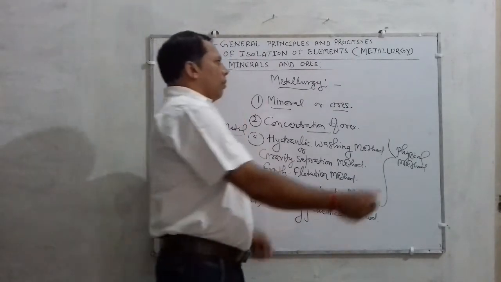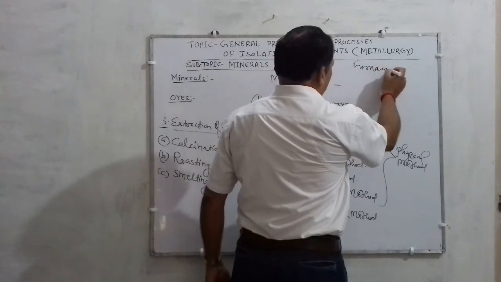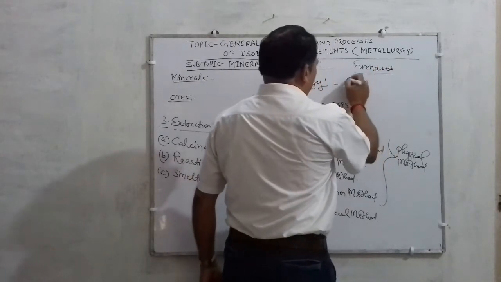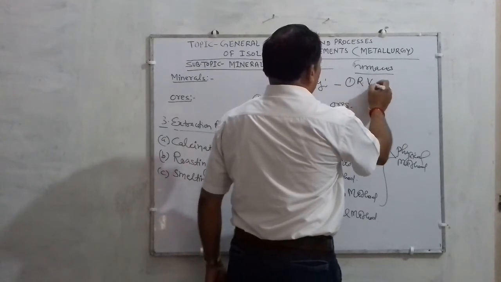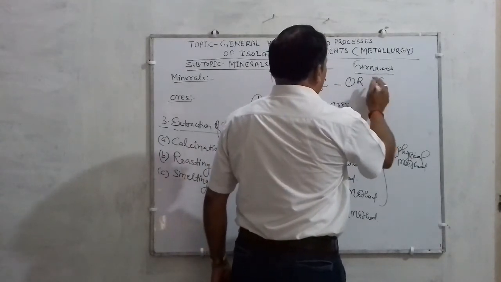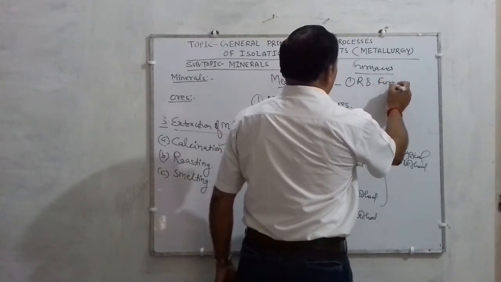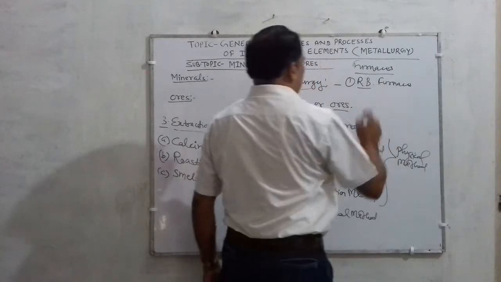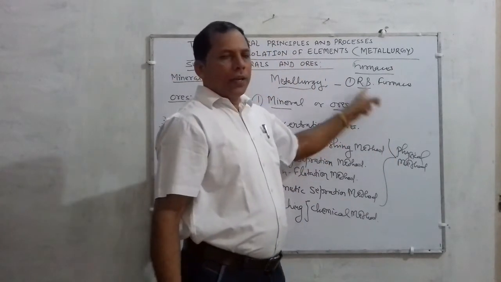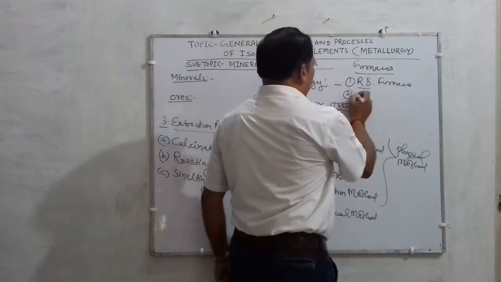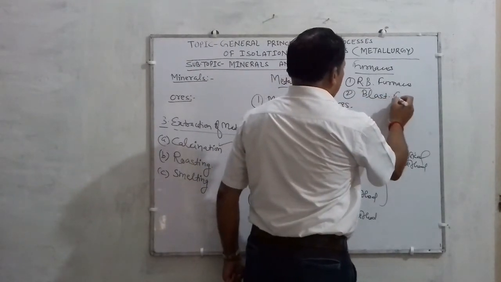So I am taking the names of the furnaces which we have to know and study. The first furnace is known as the reverberatory furnace, RB furnace. The second furnace is called the blast furnace.